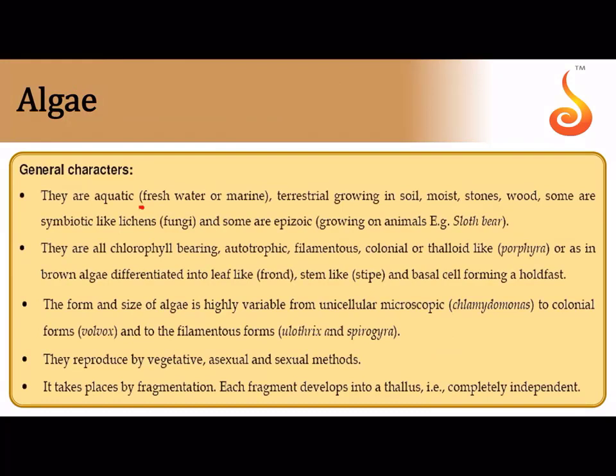Algae, most of them are aquatic, some of them may be growing on soil, on moist stones and wood, and some of them may also grow on sloth bear, that is they are epizoic. Epizoic means they may grow on the surface of other organisms. They may exist in the form of a colony, or they may be unicellular, they have chlorophyll in them, and sometimes they exist in a thalloid structure, which means the body has some differentiation, but not differentiation into a root, a stem and a leaf.